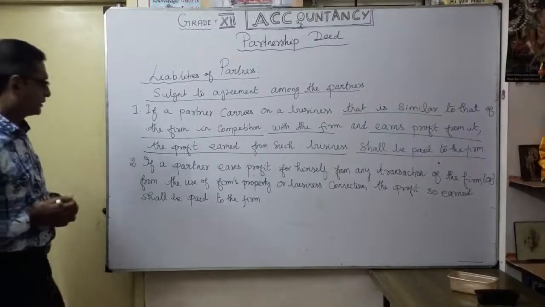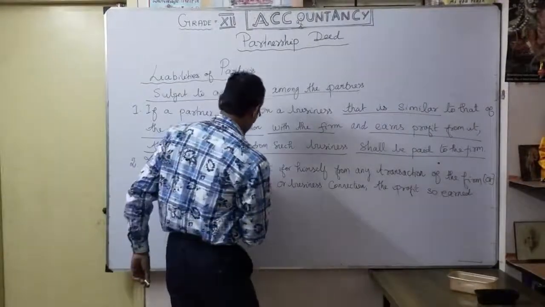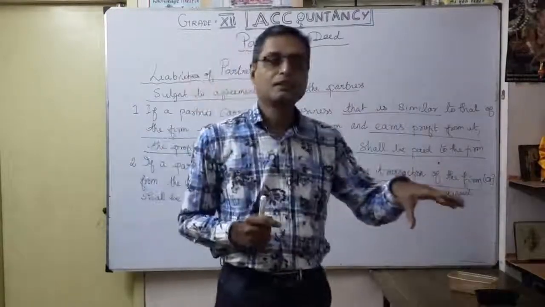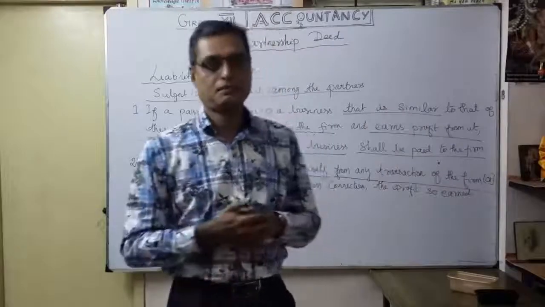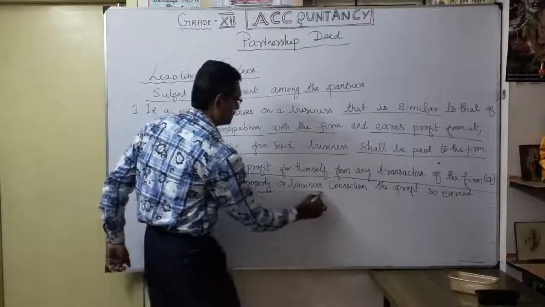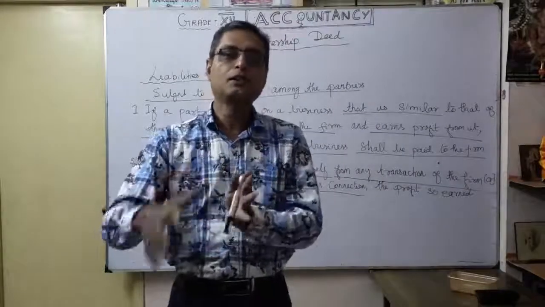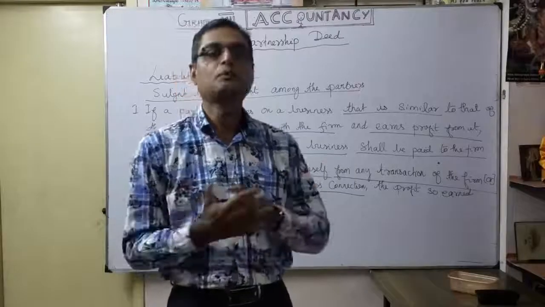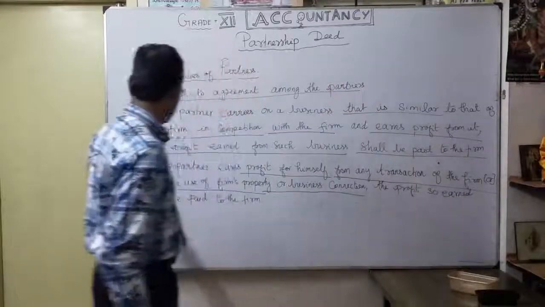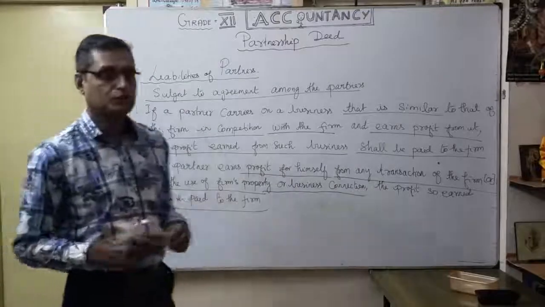The second one: if a partner earns profit for himself from any transaction, he alone enjoying profit, any transaction of the firm. So in the business, he earns profit personally, individually, from the use of the firm's property or business connection. So he is using the firm name or the firm's property, and he personally enjoys any profit. How will the other partners accept that? That is not good. So whatever profit is so earned shall be paid to the firm. You understood? That's the second situation.